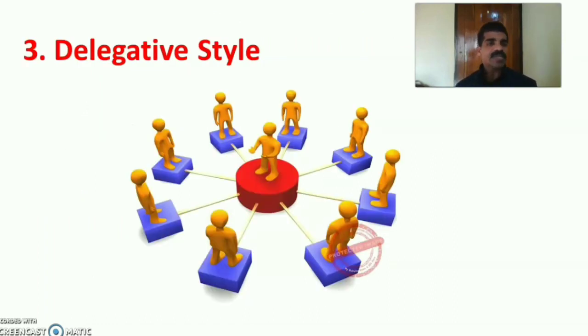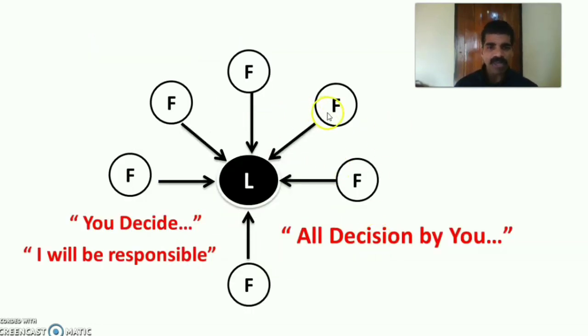The next type, the third type, is delegative style. The direction of the arrow you can see is from the followers or the workers towards the leader. That means all decisions are by you. All decisions have been taken by the subordinates. So the keyword is: you decide. I will be responsible. So you decide whatever decision you can take. I will be ultimately responsible for the situations.